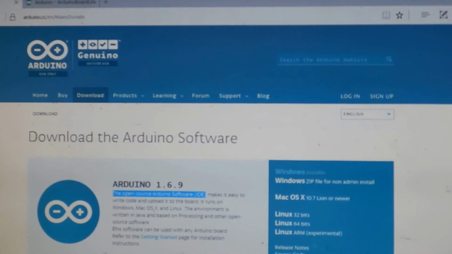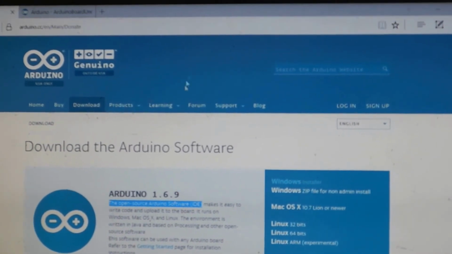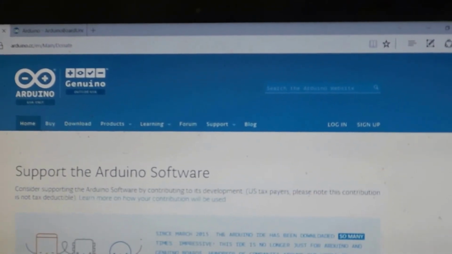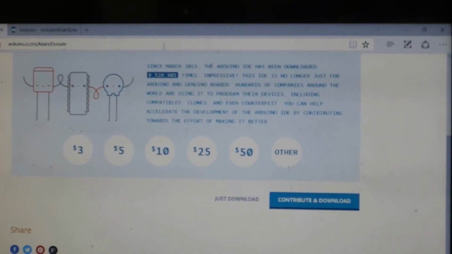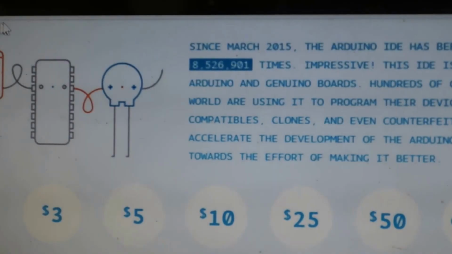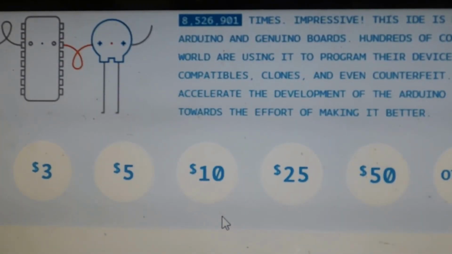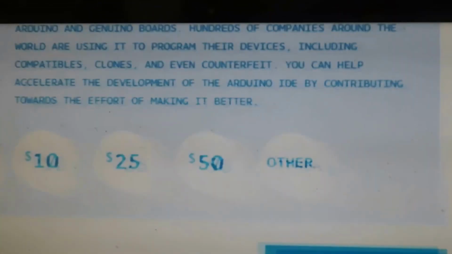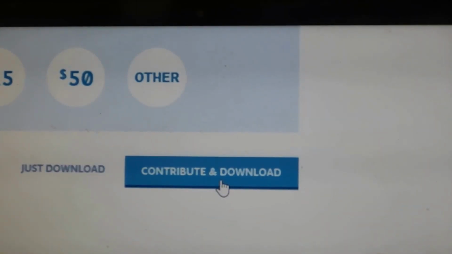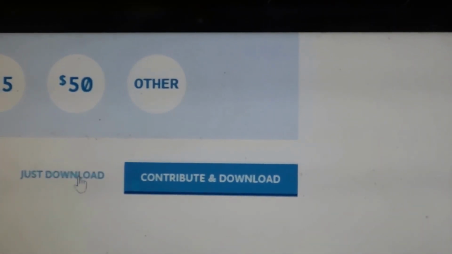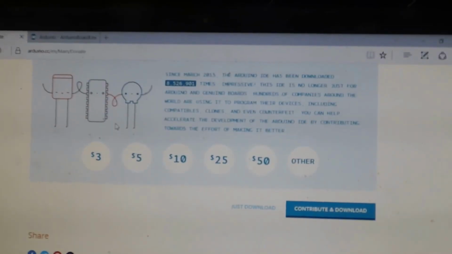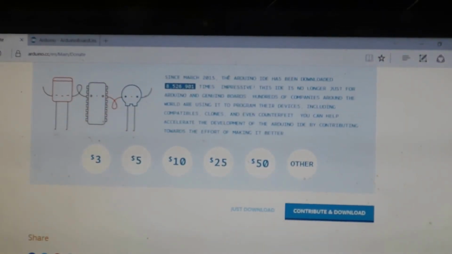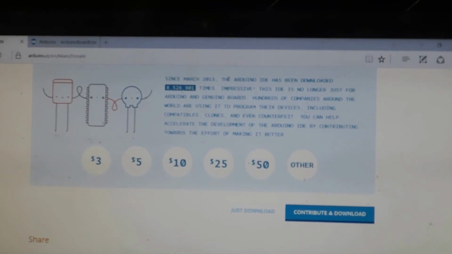Now it will take some time, and then they will ask you if you want to contribute something to their research. If you want, you can, but I don't want to contribute, I just want to download. Now here it starts downloading.